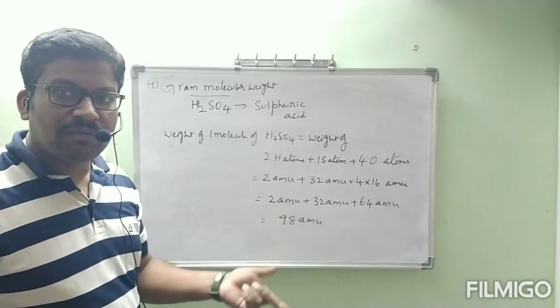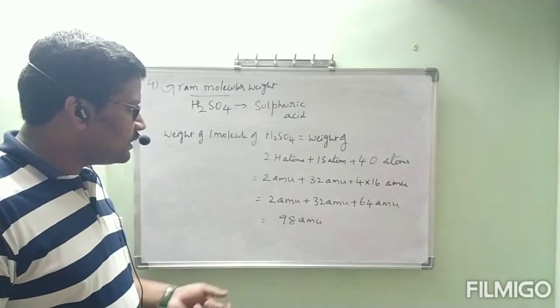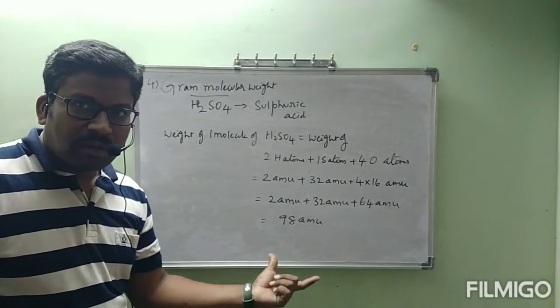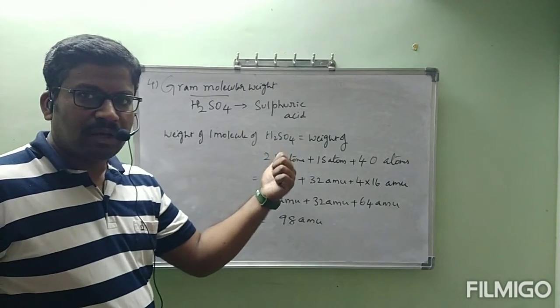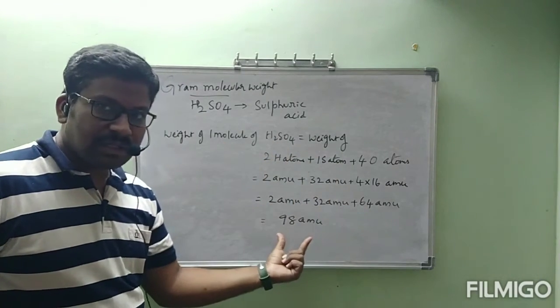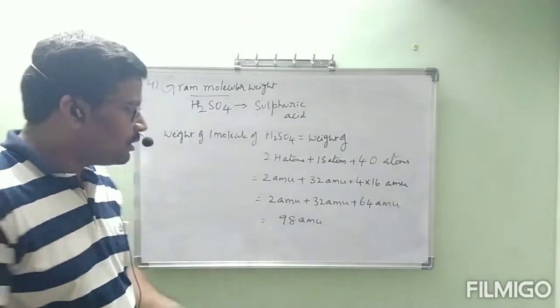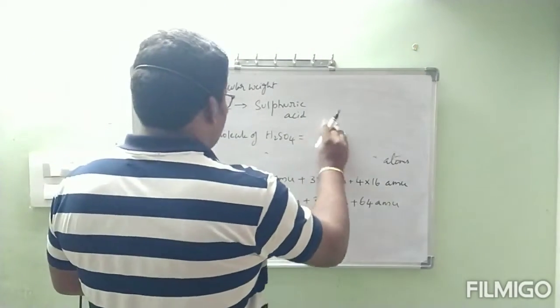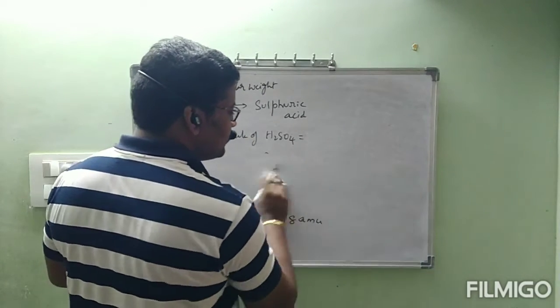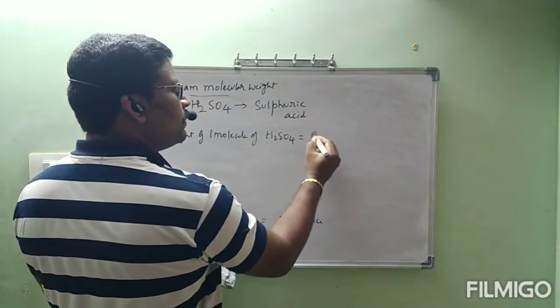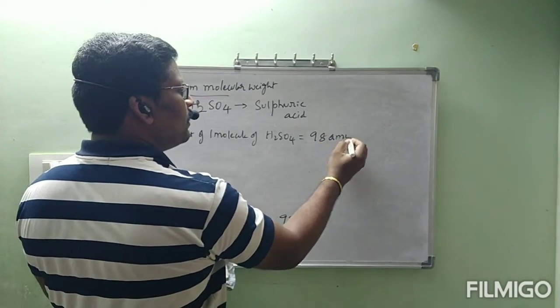Okay. Now we have to find gram molecular weight. First, note down. I am going to rub this one and directly write the weight of one molecule of H2SO4. In what way did we get 98 AMU? Already I explained everything. Now I am writing directly: weight of one molecule of H2SO4 is equal to 98 AMU.